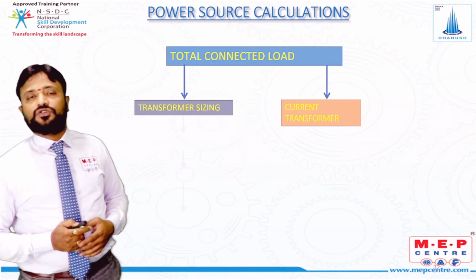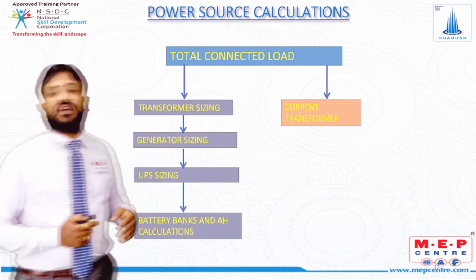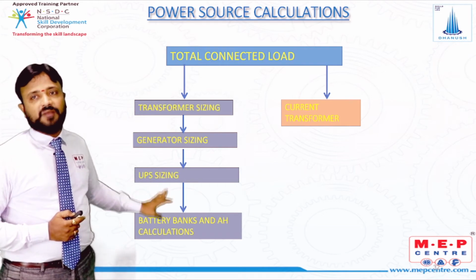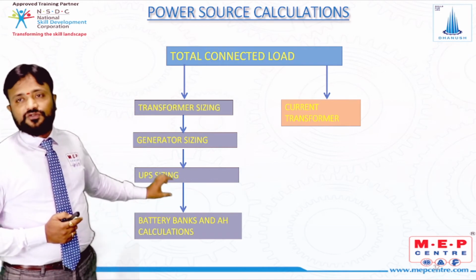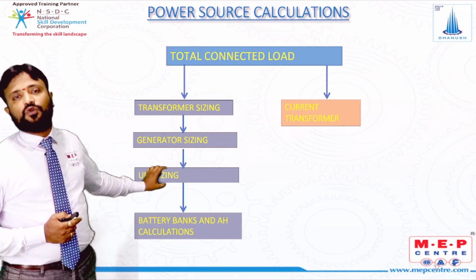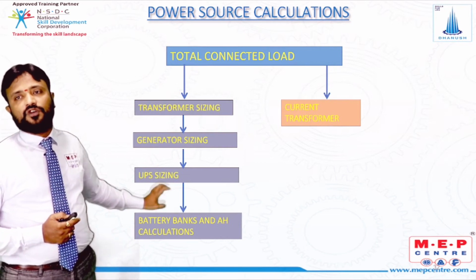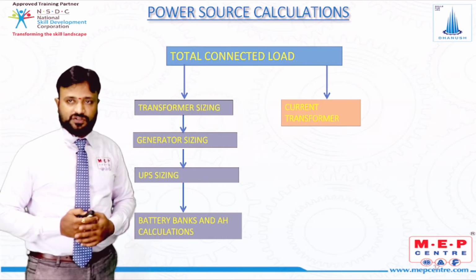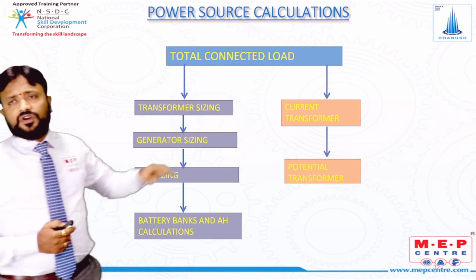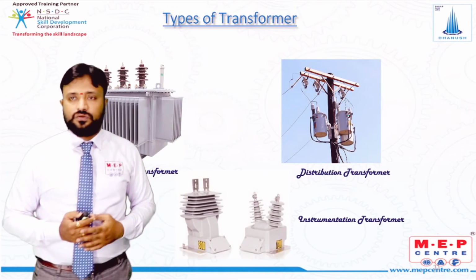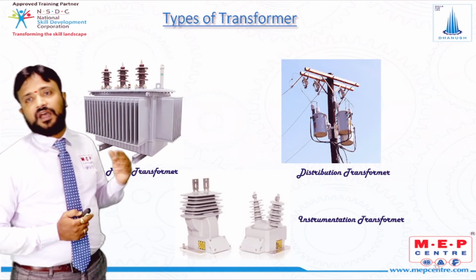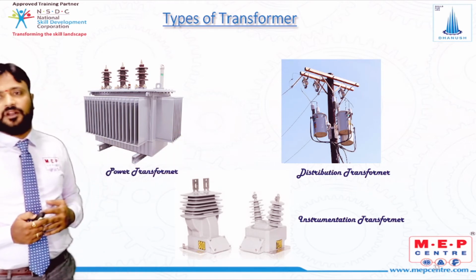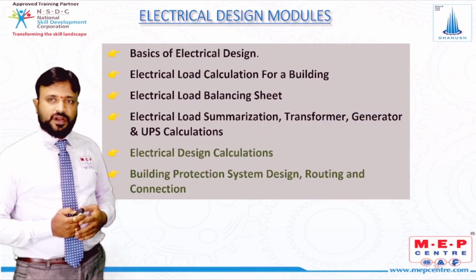Next we are going to study the CT specifications, generator calculations, and the UPS and battery bank calculations also. The UPS itself is not enough to give the supply, for the UPS we require a battery, so we are going to study the battery banks and the AH calculations, and then the CT and PT also. You can see types of transformer: power transformer, distribution transformer, instrumentation transformer. In detail we are going to study that.